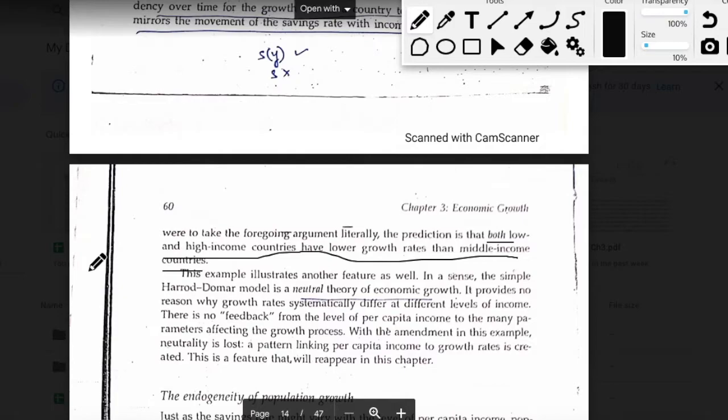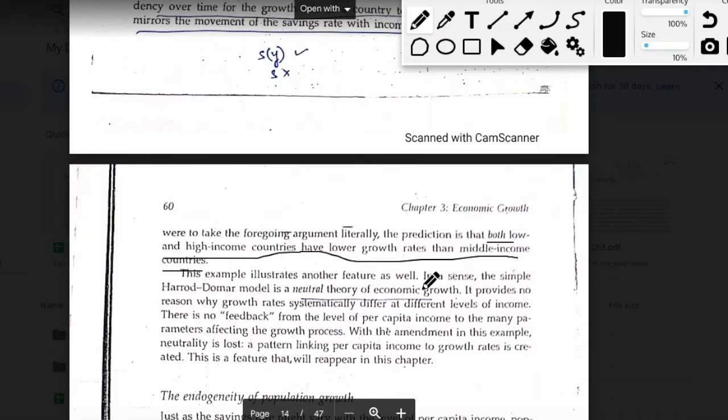Please note that we are talking about the rate of change of income and not the absolute level of income, because rich countries will definitely have a higher absolute level of income as compared to middle income countries, but they might have a lesser growth rate as compared to middle income countries. That is what we are trying to say from our discussion in this section, as a prediction or as a conclusion. We will validate if this prediction holds true or not later on in this chapter, but right now we're just setting this prediction based on our discussion so far.